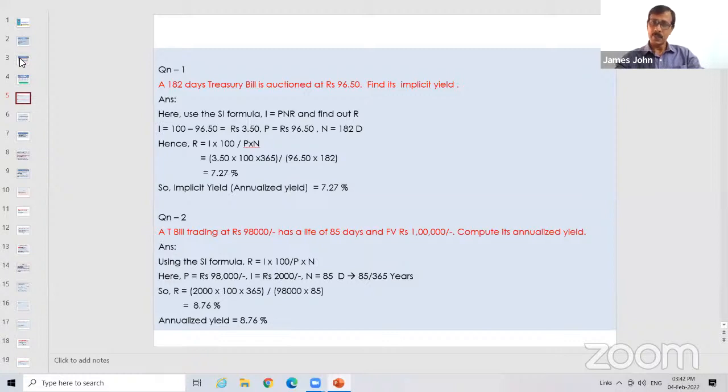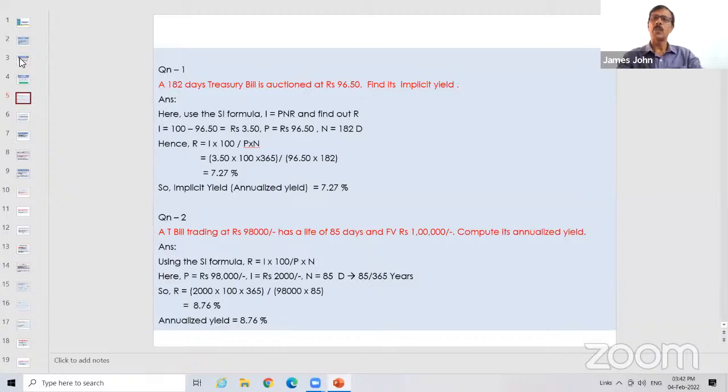Look at the second question. Same pattern. A treasury bill is trading in the market at 98,000, because this is one lot, 1,000 treasury bills, trading at 98,000. You know what is happening in the secondary market? In the primary market, this is issued by the Reserve Bank of India. Once a security is issued by the Government of India or by RBI, then it goes to a secondary market. Whoever invests has an option: they can wait for the maturity and then encash it by surrendering to the Reserve Bank of India.